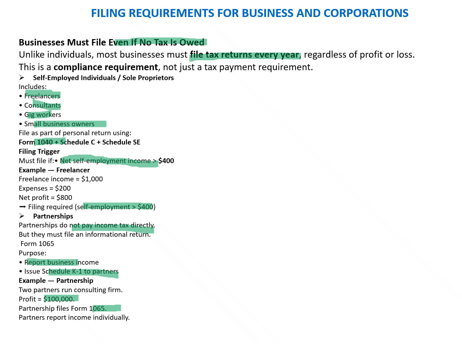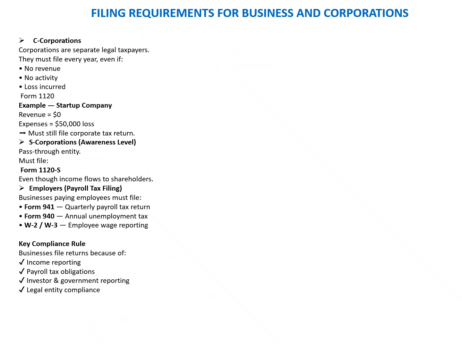So we'll move to the next slide. Okay, now we have another category here. So we are talking about the C corporation, which is nothing but the corporate entities. So corporates are separate legal taxpayers. They must file the return every year, even if there is no revenue, no activity, or loss incurred. They have to file form number 1120. So for example, a startup company with zero revenue and expenses and 15,000 loss must file a return.